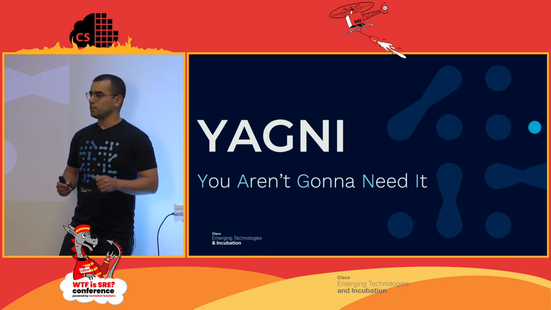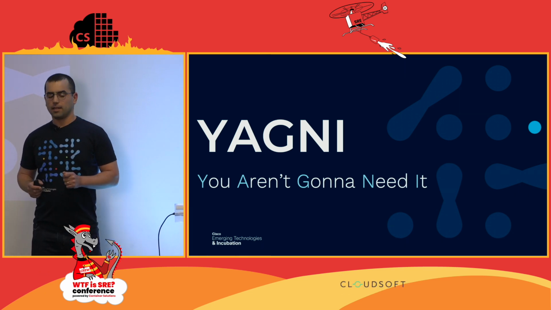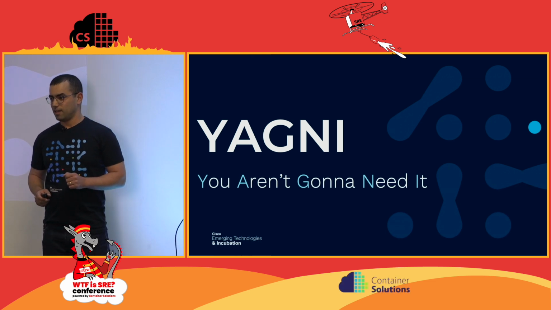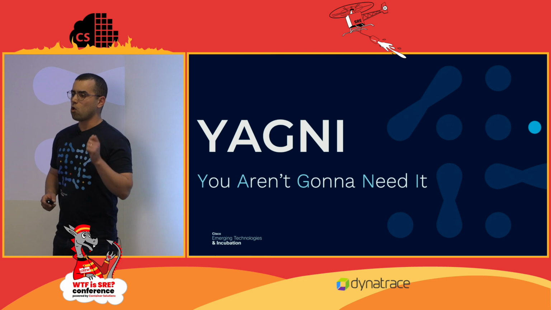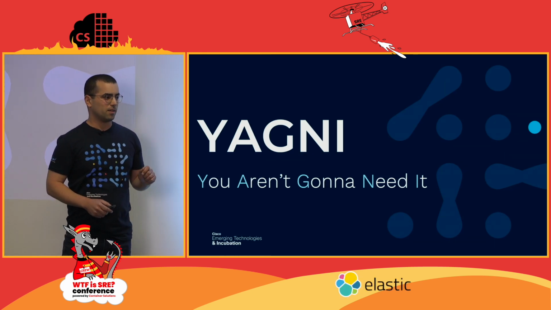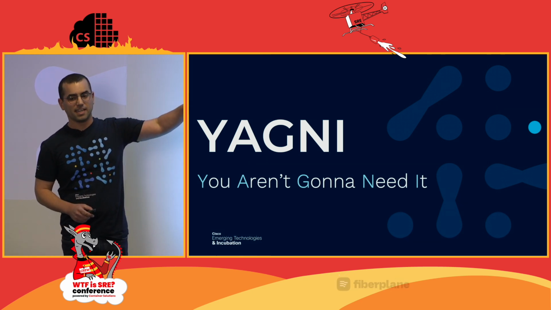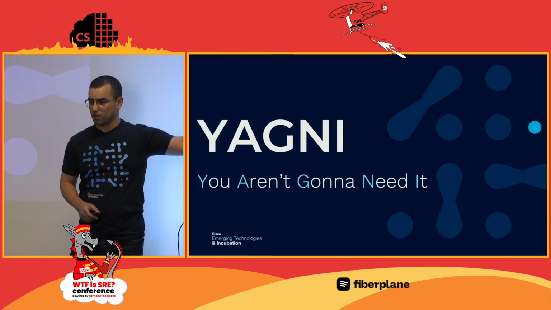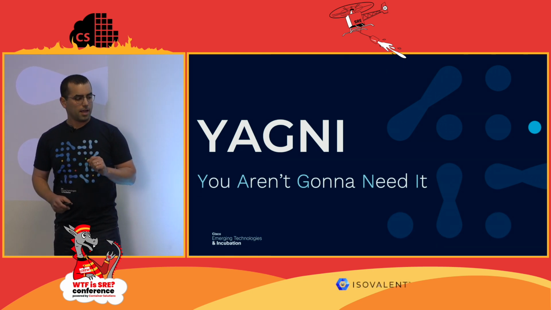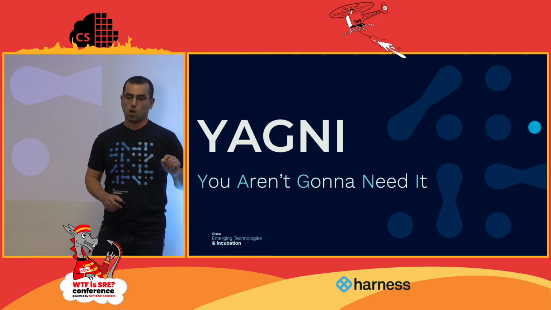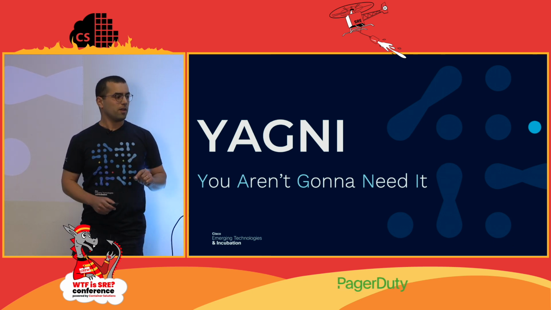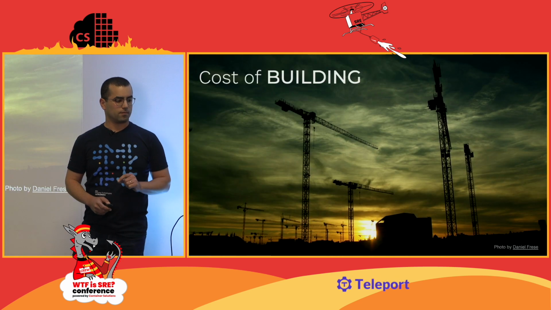YAGNI is a principle of extreme programming, and it is an acronym for You Aren't Gonna Need It. And what it means is that you should always build things when you actually need them. Never when you only foresee needing them in the future. Okay? And the reason that this principle is so important is because when you don't follow it, when you build things that you don't need right now, you pay all different kind of prices.